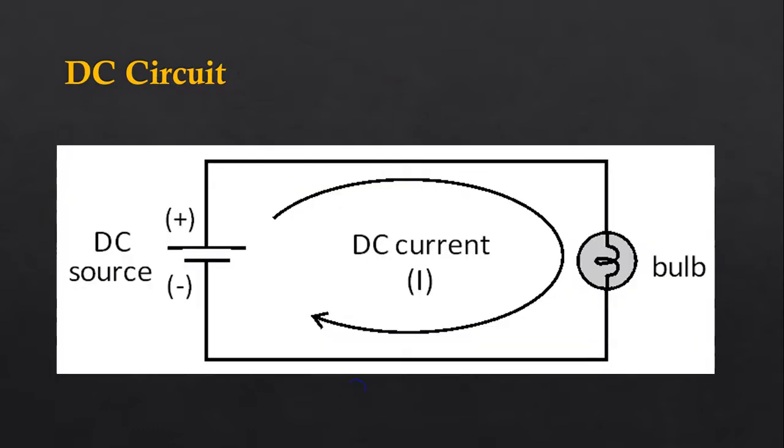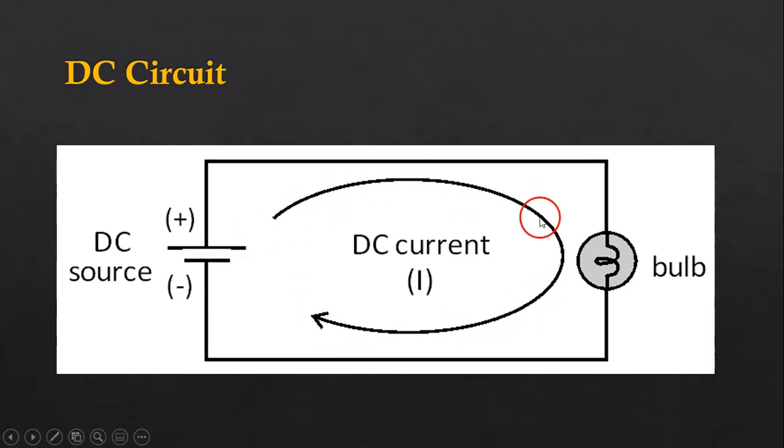Now DC circuit, we shall see DC circuit. Here is the DC circuit. Because the battery is connected over here, the polarity is fixed, the upper terminal is positive, the lower terminal is negative, and we have connected one bulb over here, a small bulb. Now you can see the current is flowing from positive to negative terminal.